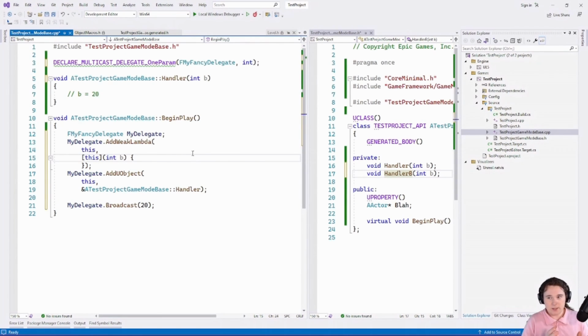So that's delegates and multicast delegates. Now, there's one other thing that we need to cover, which is dynamic delegates. And there are both dynamic delegates and dynamic multicast delegates.